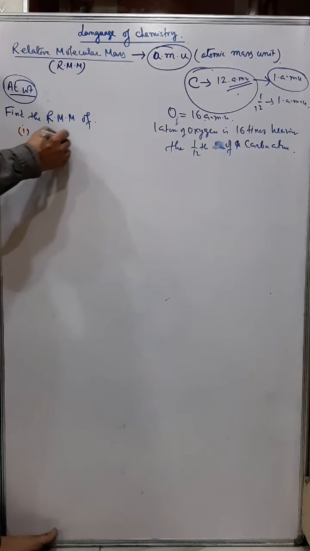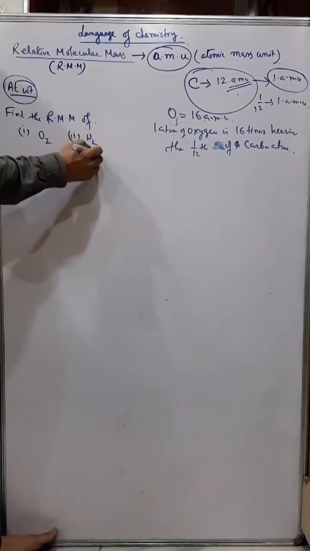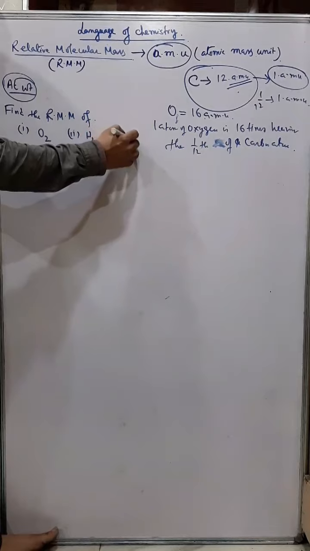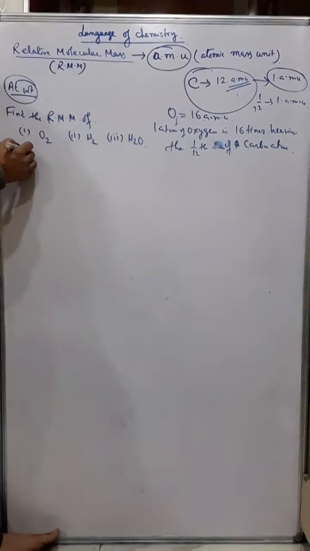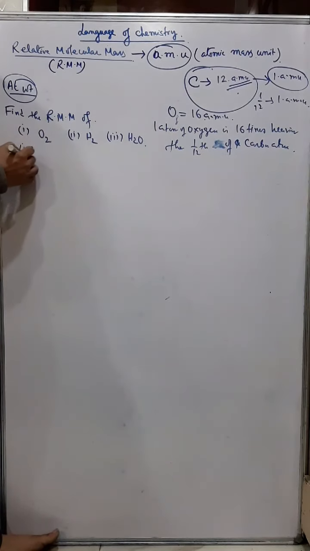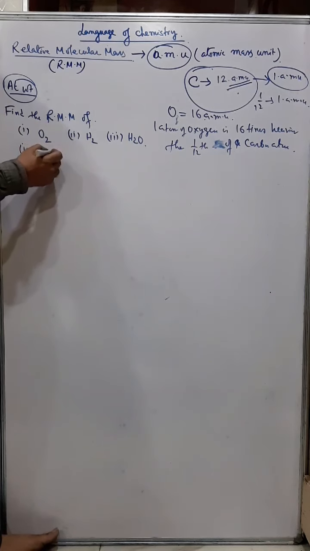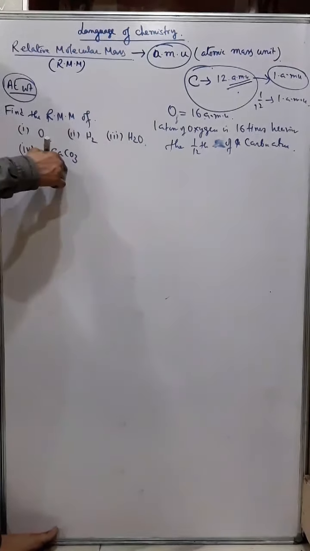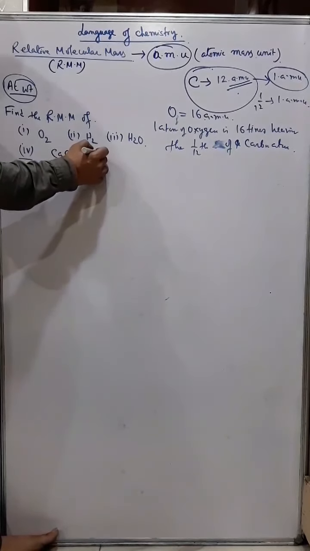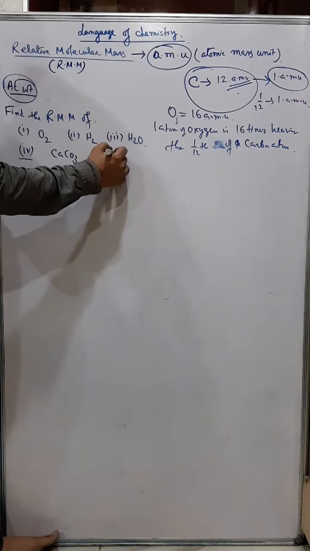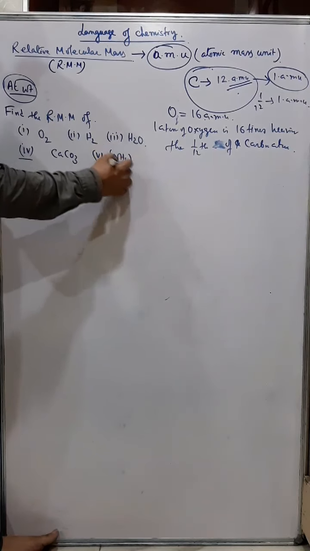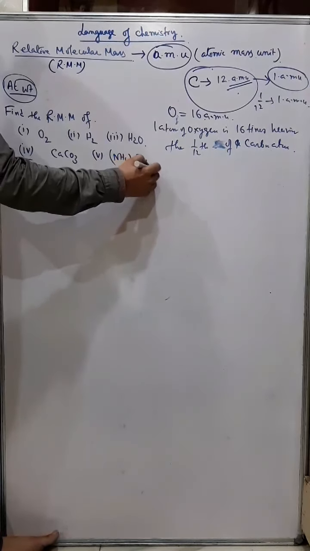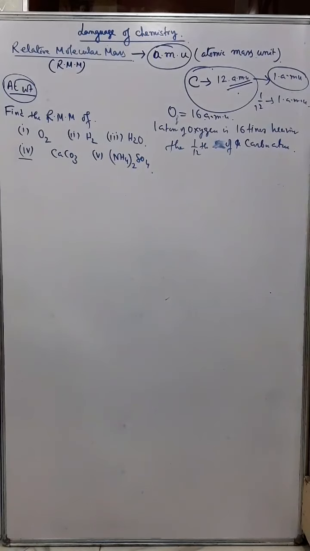So if I say oxygen, if I say hydrogen, then water, then we can take calcium carbonate. So that means it can be an element, it can be a compound. If you say ammonium sulfate, like this, and they will give you the atomic weight.